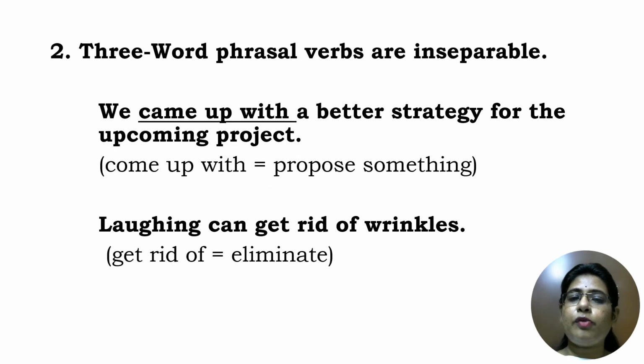Then the other property is that three-word phrasal verbs are inseparable. For example, we came up with. So this is three words, came up with. We came up with a better strategy for the upcoming project. To come up with means to propose something. Get rid of. Laughing can get rid of wrinkles. That is to eliminate. Get means to obtain, rid means to remove. So get rid of means eliminate. Some phrasal verbs are formed with two particles after the verb. In addition, these types are inseparable.